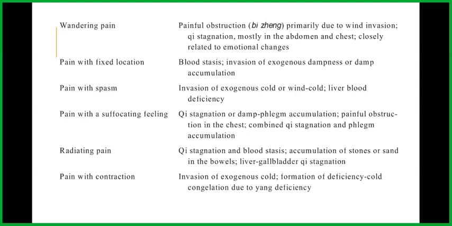When there is a pain with a suffocating feeling, it is qi stagnation or damp phlegm accumulation. There's painful obstruction in the chest, combined qi stagnation and phlegm accumulation. When the pain is radiating, that is qi stagnation and blood stasis. There's accumulation of stones or sand in the bowels, and there's liver and gallbladder qi stagnation. When there's pain with contraction, it's an invasion of exogenous cold. There's formation of deficiency, cold, and congelation due to yang deficiency.